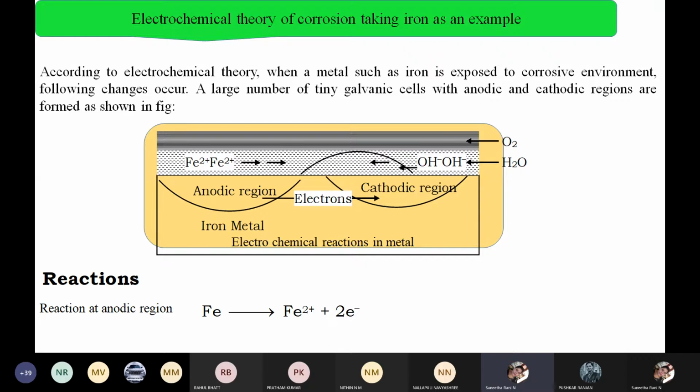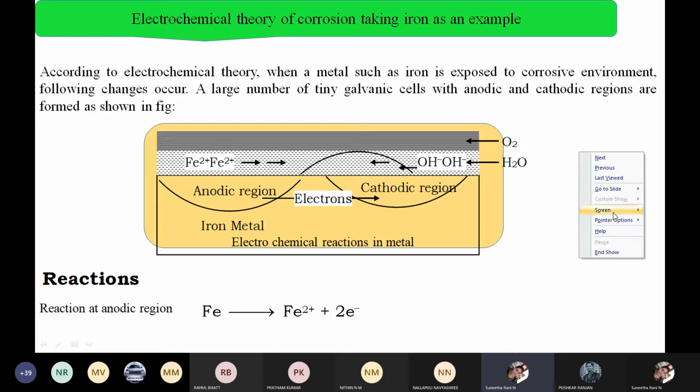This theory explains that when a metal such as iron is exposed to a corrosive environment, the following changes occur.